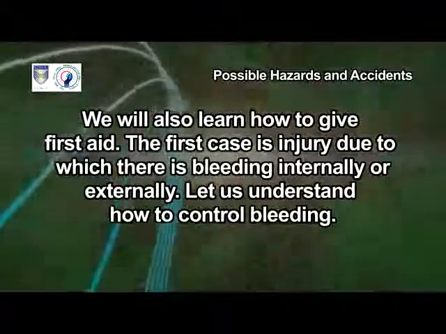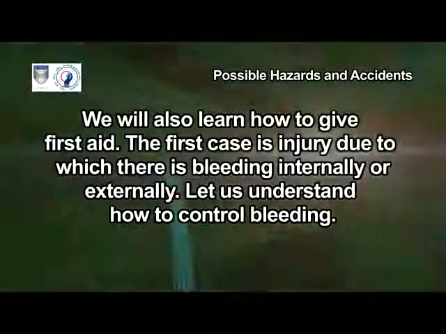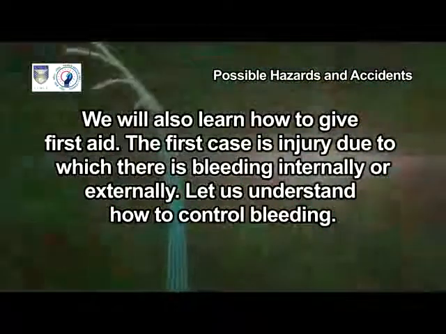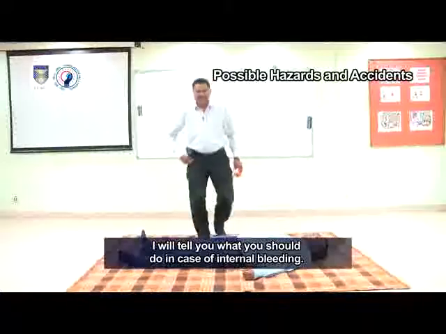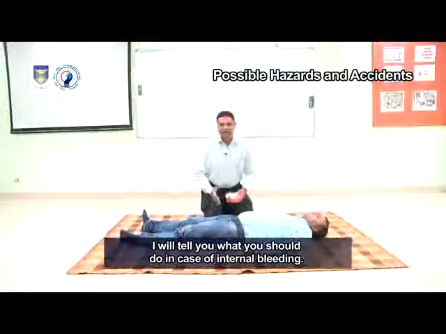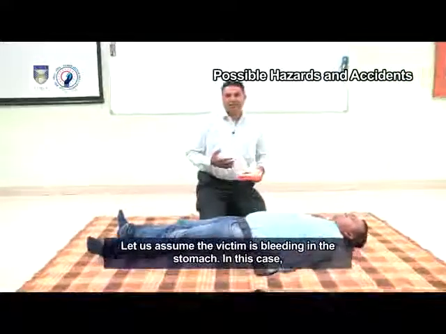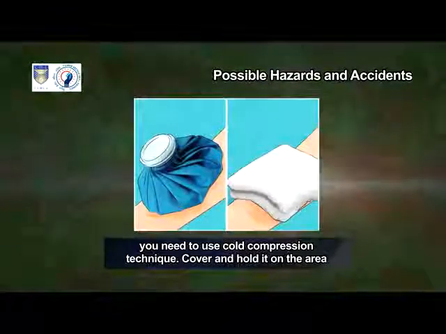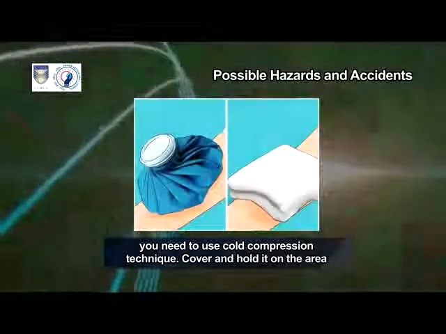The first case is injury due to which there is bleeding internally or externally. Let us understand how to control bleeding. I will tell you what you should do in case of internal bleeding. Let us assume the victim is bleeding in the stomach. In this case, you need to use the cold compression technique.